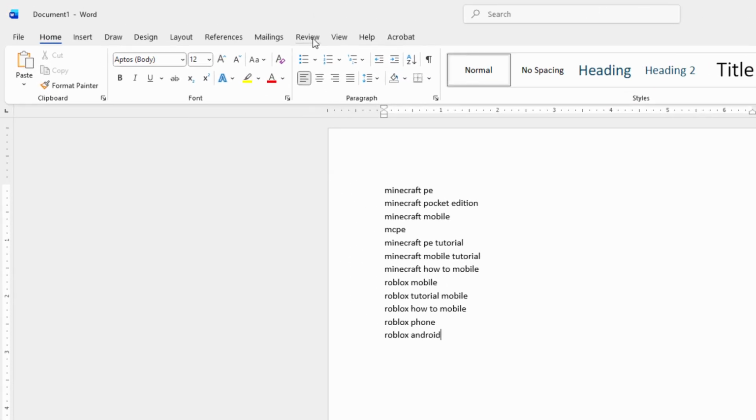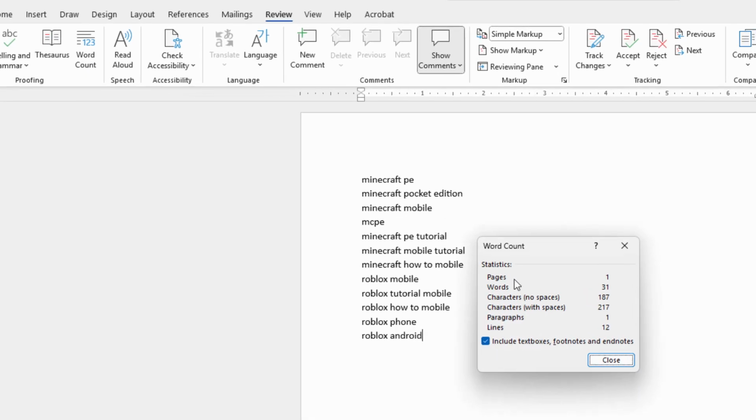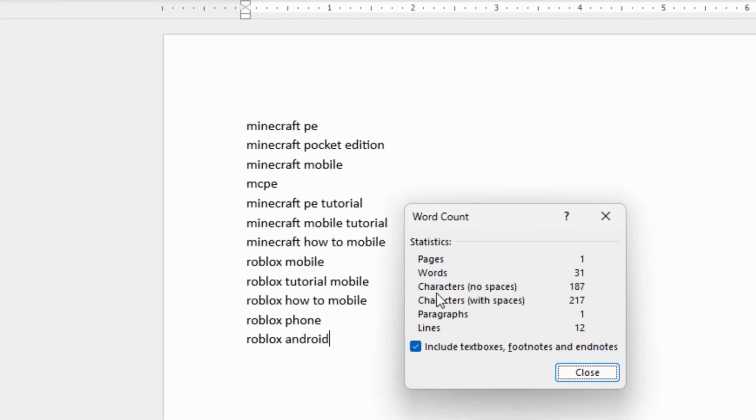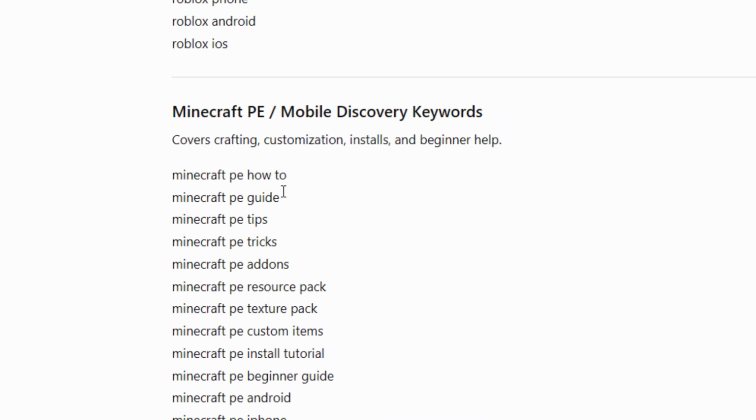And here we go. If you go up here to Review, and on the left-hand side, right here you can get word count. And in here we have pages, words, and the most important one here, characters, no spaces. It's at 187, which means we can add in quite a few more lines. So let's go back over to ChatGPT. Here we go.